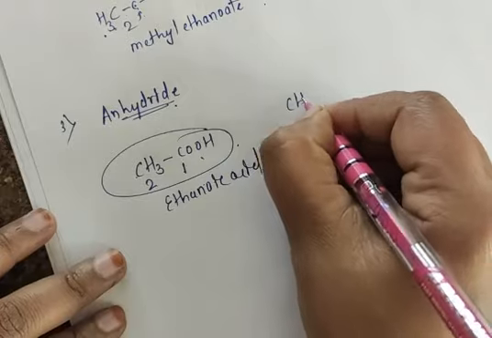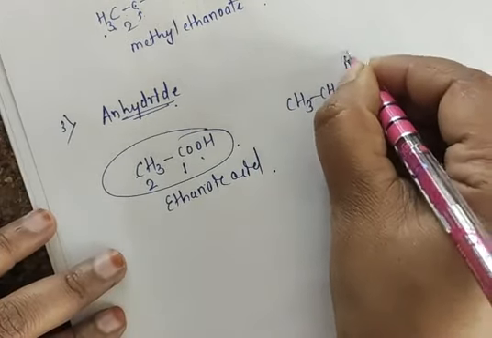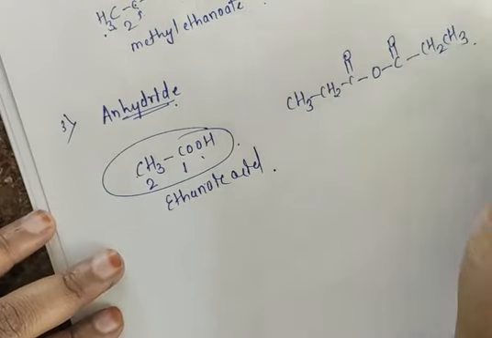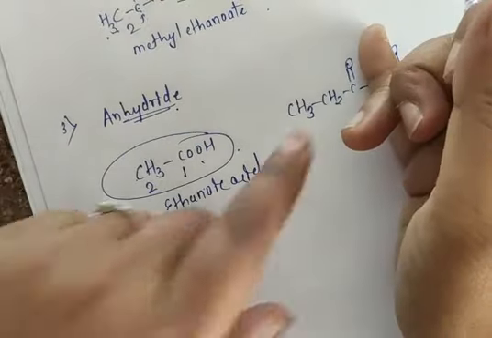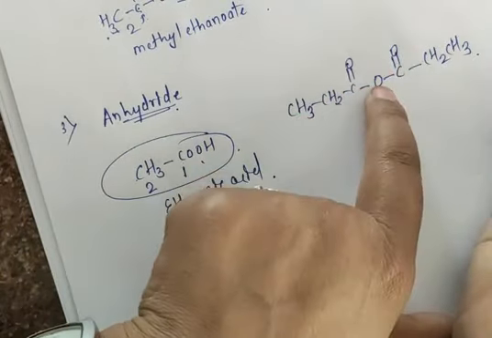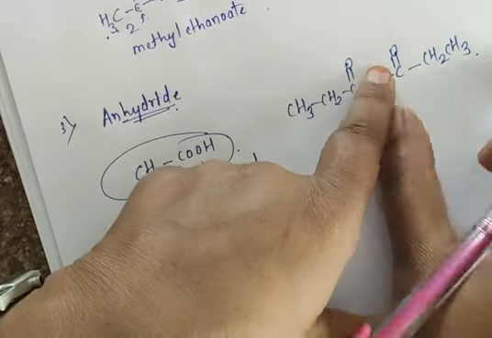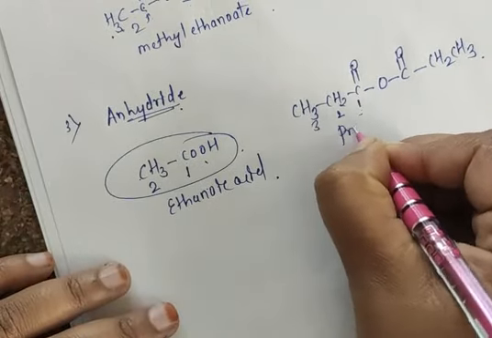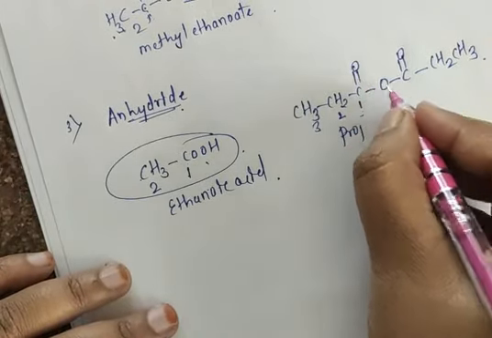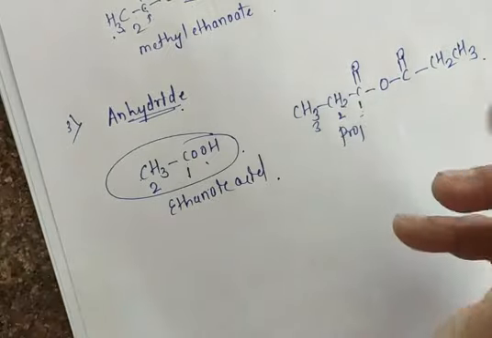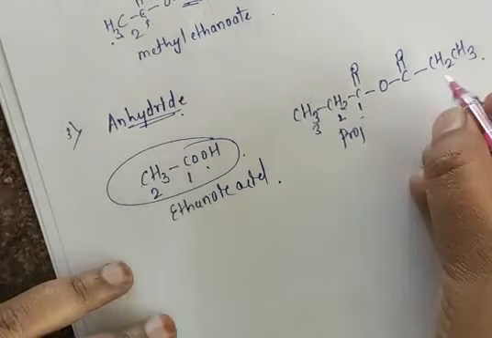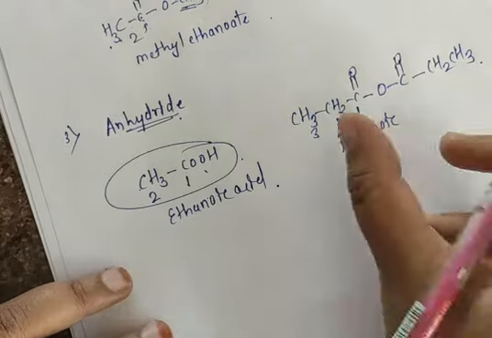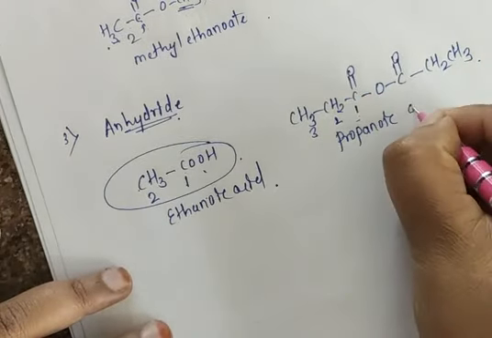Suppose I take an example like this: CH3, CH2, C double bond O, O, C double bond O, CH2, CH3. See here, first you check up to this part. After that again you check this part. Both are the same part. So give numbers here 1, 2, 3. 3 means propane. But we have C double bond O, C double bond O. For a carboxylic acid, you would write propanoic acid. But here, instead of acid you have to use anhydride. Propanoic anhydride.